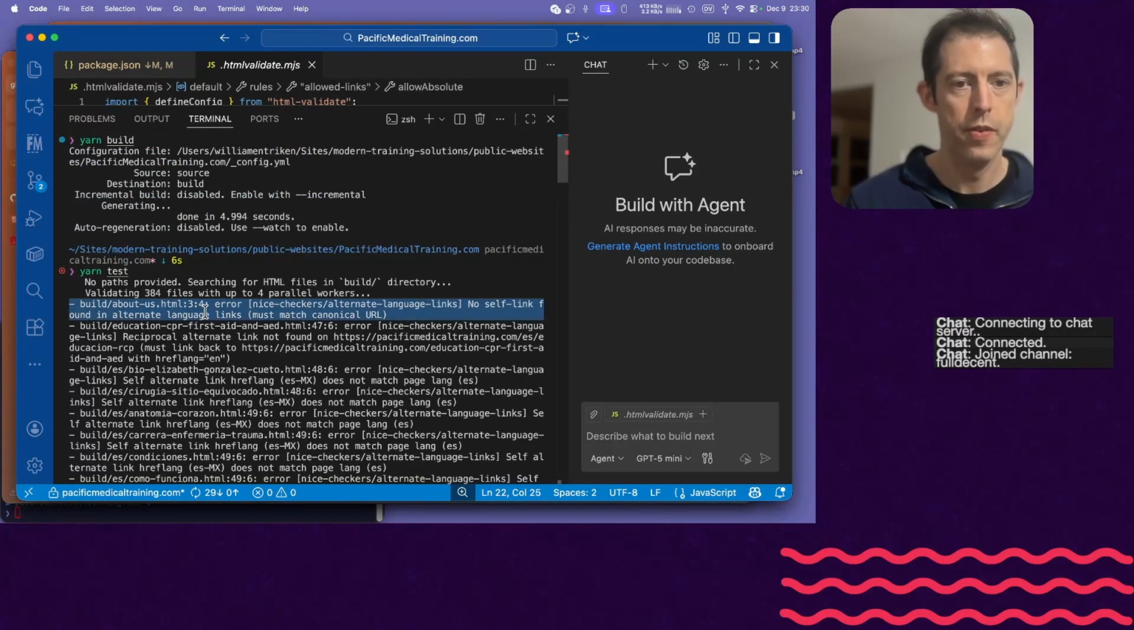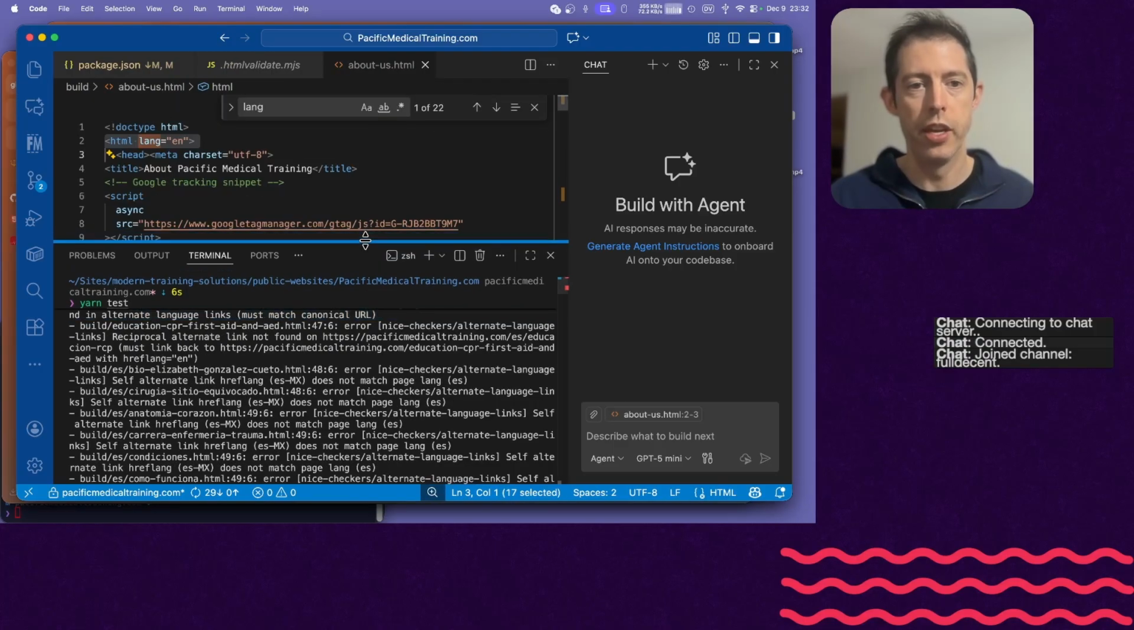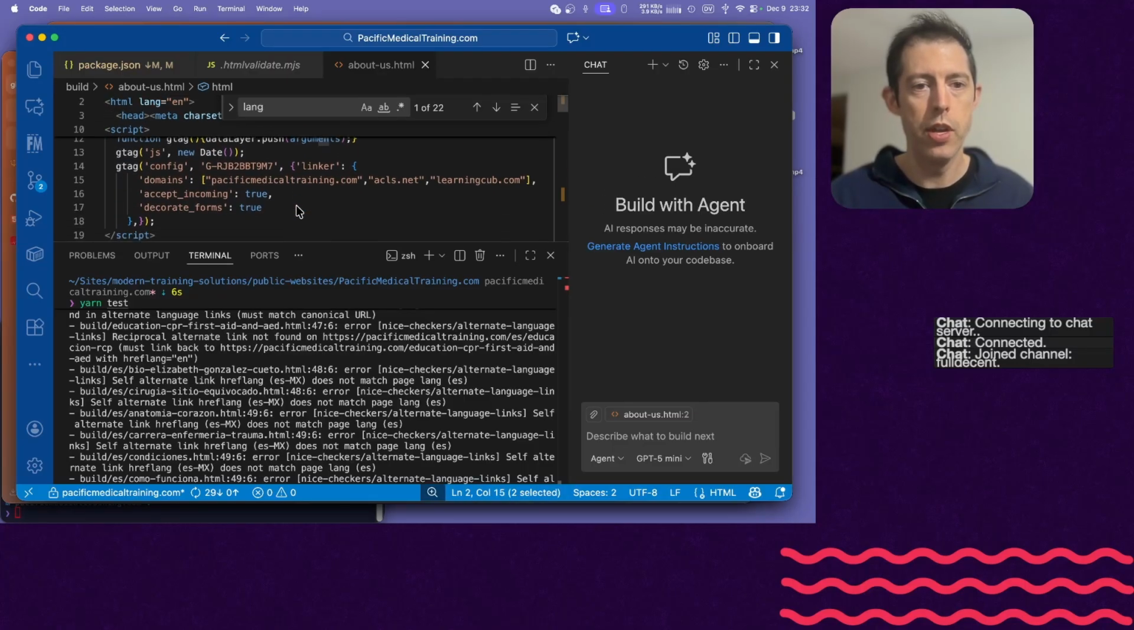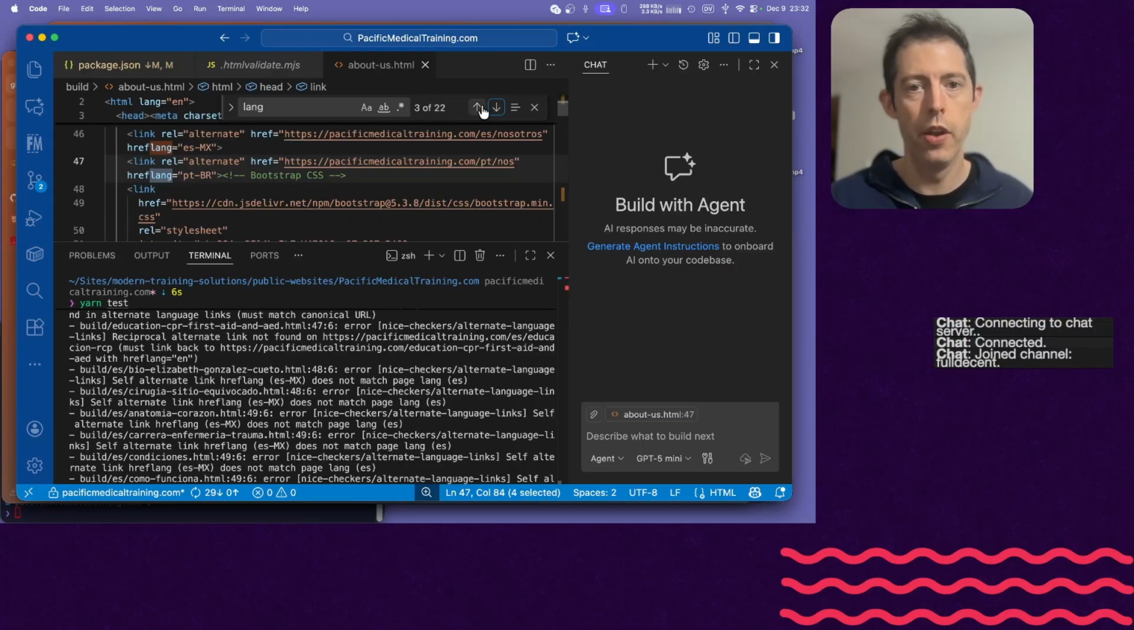Okay, first one. About us. No self-link in alternate language links. Must match canonical URL. Okay, let's figure out what that means. Link. This page is an English page. That's what EN means. Then we're going to go down here. I'm going to figure out whatever this language thing is. All right, here you go.